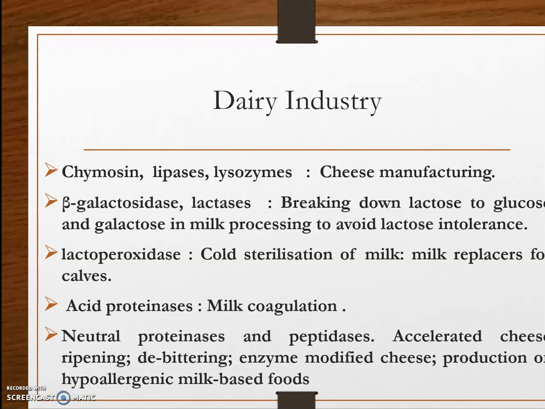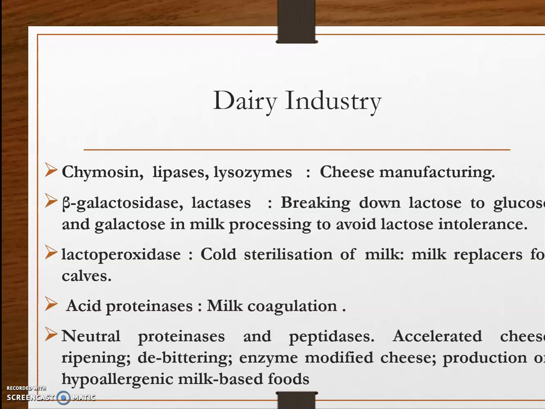First one is the dairy industry. In the dairy industry, chymosin, lipases, then lysozymes are used in cheese manufacturing, then lactases or beta-galactosidases, which help in the breaking of lactose into glucose and galactose, and thus reducing lactose intolerance in people. And this lactase or beta-galactosidase is used as a prebiotic food ingredient. Then lactoperoxidase helps in cold sterilization of milk.